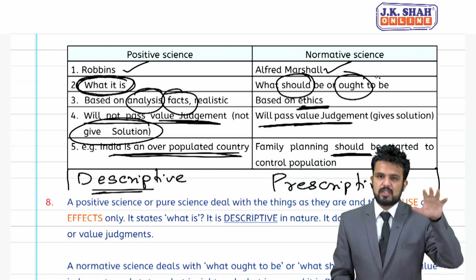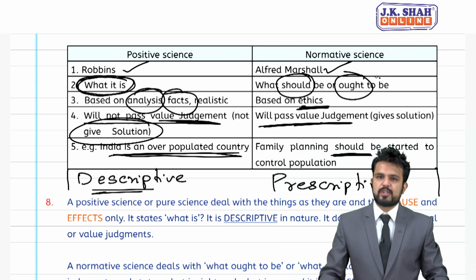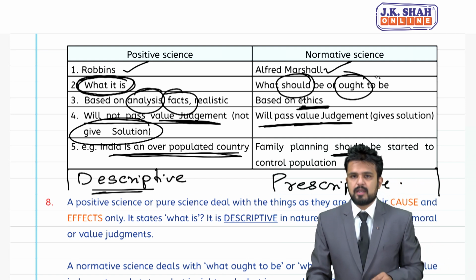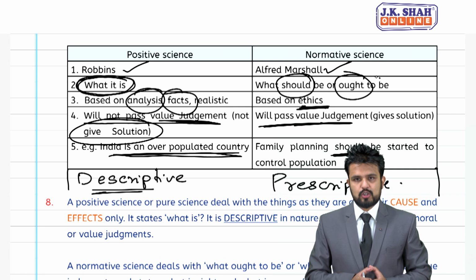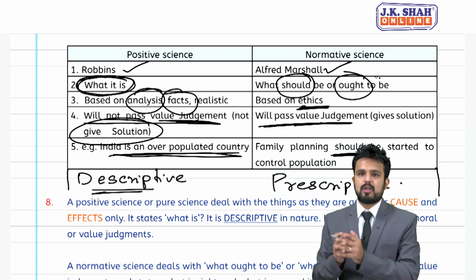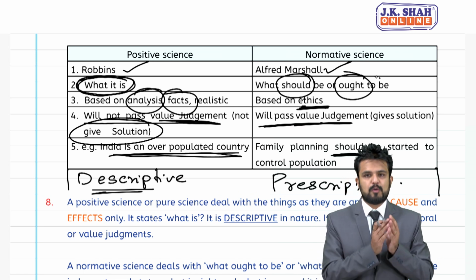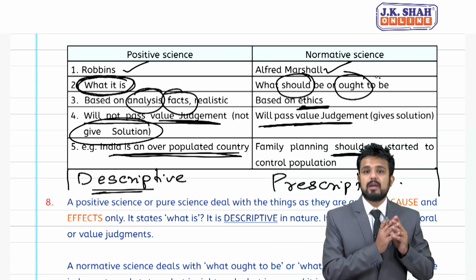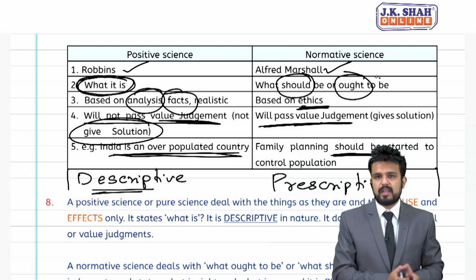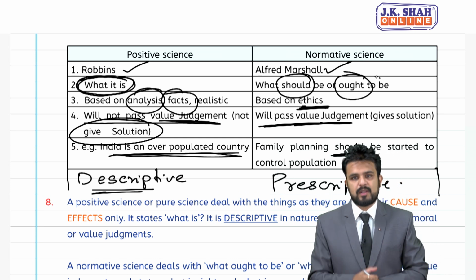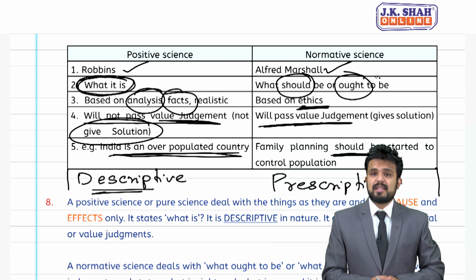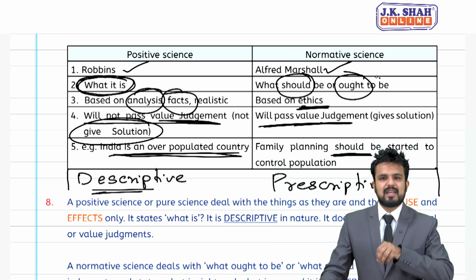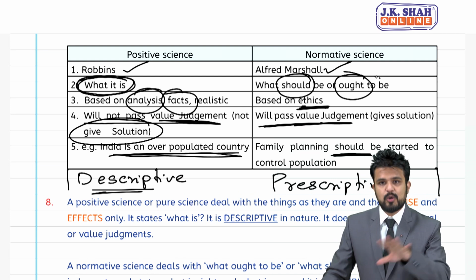So positive science will always talk about the realistic situation, but will never give a solution to the problem. Normative science will always support a good cause and will always give a solution to the problem. So this was positive science and normative science. Just to conclude, positive science is descriptive in nature, normative science is prescriptive in nature. Positive science is neutral between the ends, and normative science is against neutrality.